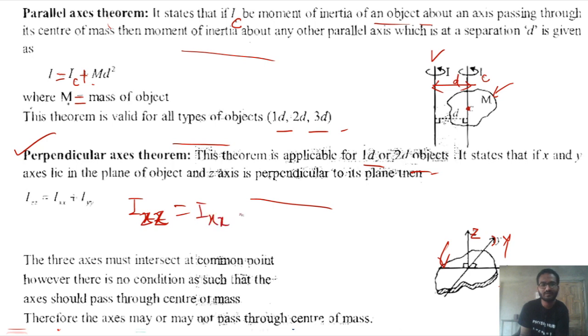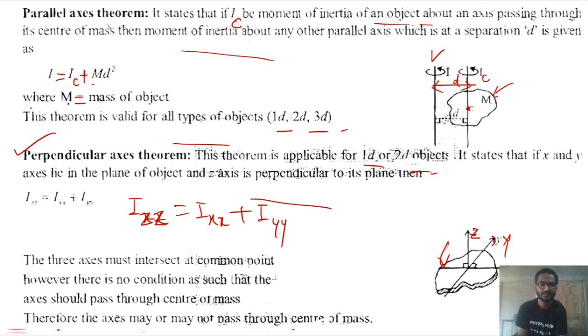will be equal to the sum of the moments of inertia about the two perpendicular axes, Ixx plus Iyy. So if you know the moments of inertia Ixx and Iyy, then you can easily find the moment of inertia about the perpendicular axis Izz, which will be the sum of these two moments of inertia.